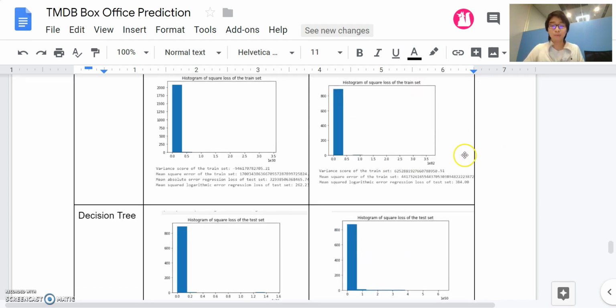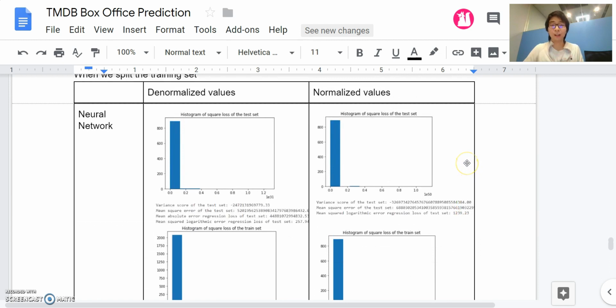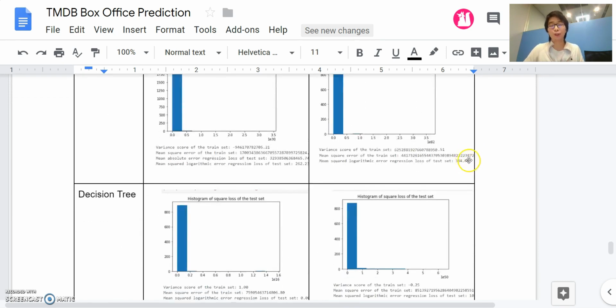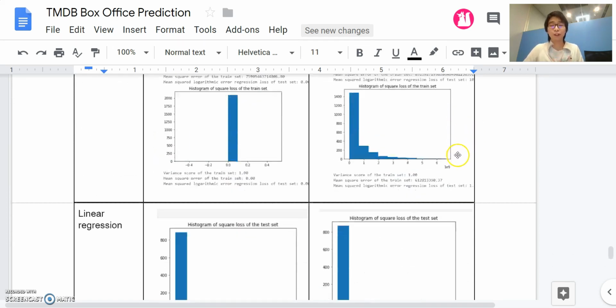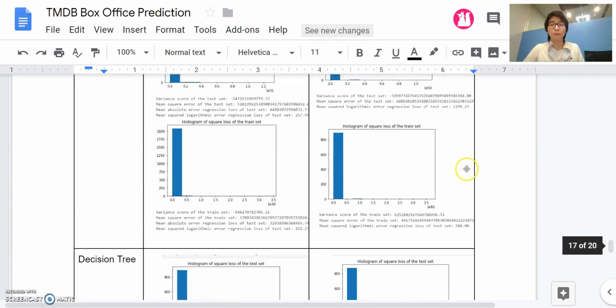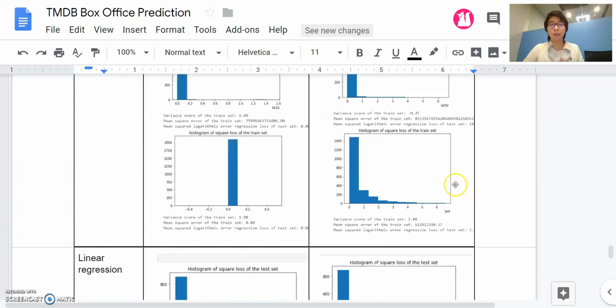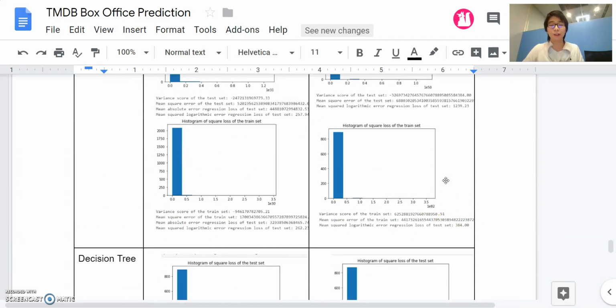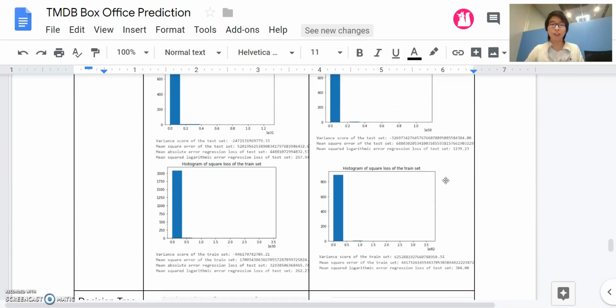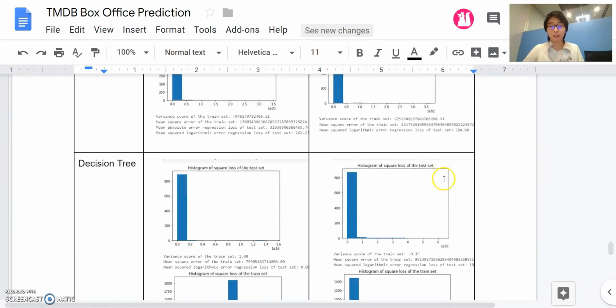However, neural network right now, among the 3 models we are using, is one of the best, because decision tree is a very simple model, and linear regression is basically just a straight line. So right here we have the linear regression model as a baseline model, and then we'll compare the performance and the efficiency based on it, and then we'll see whether the normalized or denormalized performs better. As we can see here, normalized value actually performs better on both the test set and the train set. So that's why we